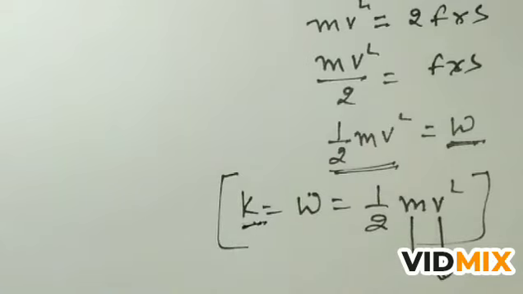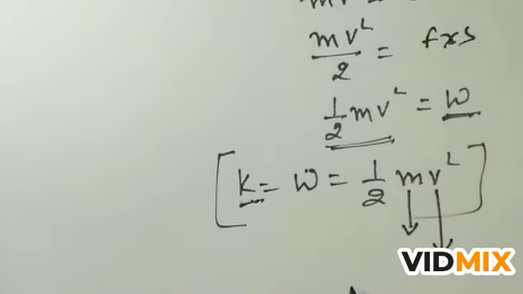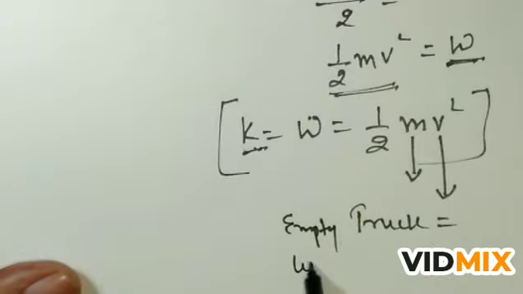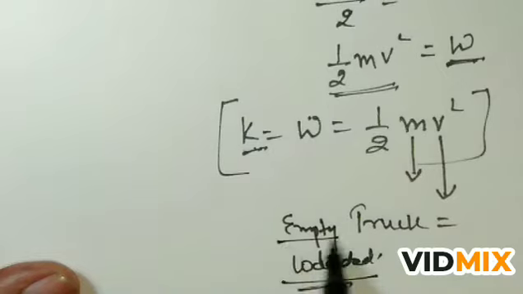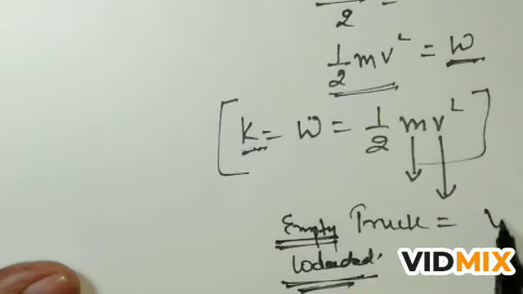Now the question is, there are two bodies of different mass. Suppose an empty truck and a loaded truck. Loaded truck means one truck is empty, it has no load, and one truck is full of load, and both are moving with the same velocity.